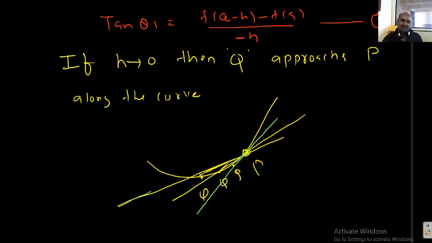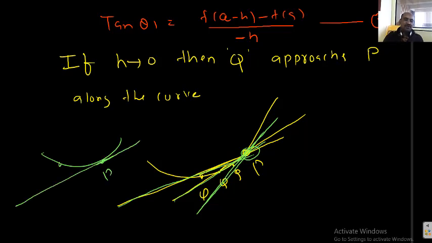Previously this was the secant line, next this is the secant line, next this is the secant line. So the secant line becomes the tangent line at P. Actually, at P the line becomes like this. When h is tending to 0, Q approaches P along the curve, then the secant line becomes the tangent line at P. That I will write.